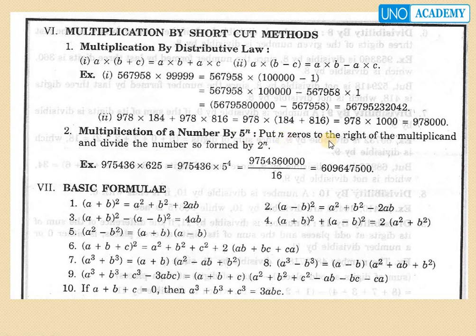Put n zeros to the right of the multiplicand and divide the number so found by 2 power n, right? For example, 9,75,436 into 625, where 625 is written as 5 power 4. Now this can be written as 9,75,436 with 4 zeros, which is the power.